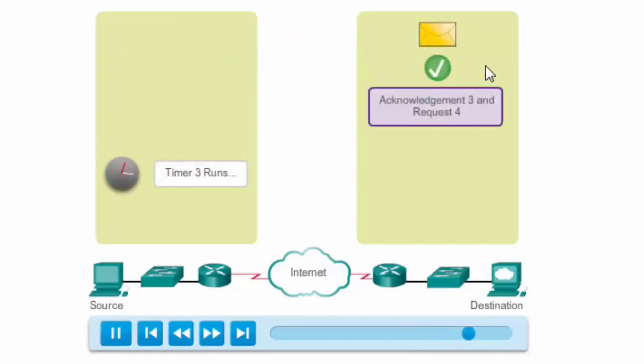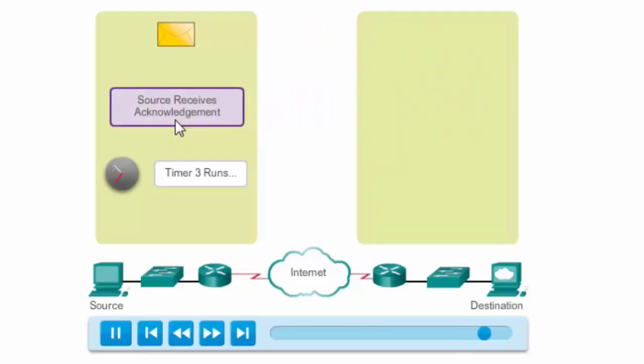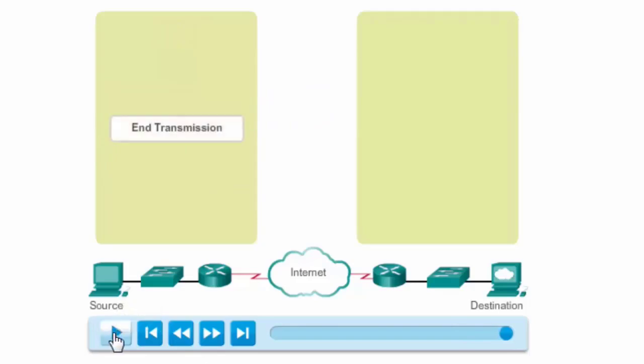Segment 3 is received, acknowledged, and a request for 4 is sent in an acknowledgement. The acknowledgement is received before the timer expires, and now the device can send segment 4. Or in this case, it's the end of the transmission. The ability of TCP to retransmit missing segments makes applications that use the TCP protocol very reliable.